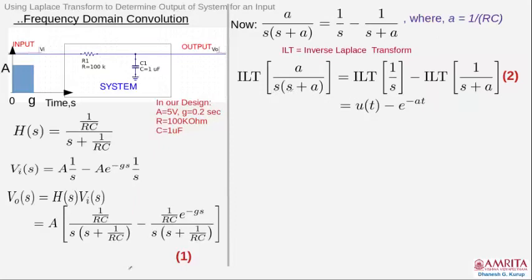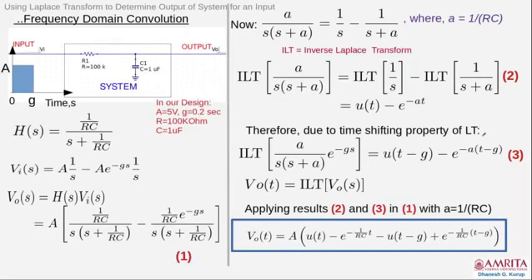So now you can see that the inverse Laplace transform of A divided by S plus A is the inverse Laplace transform of 1 by S minus the inverse Laplace transform of 1 by S plus A. Okay. So this factor becomes u(t) minus e raised to minus At, with A equal to 1 by RC.